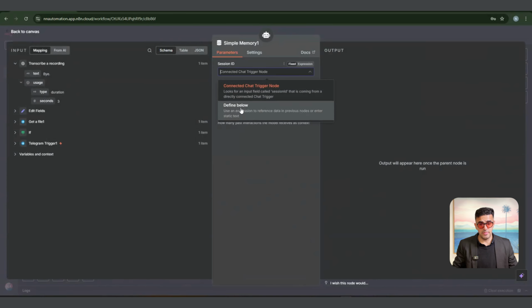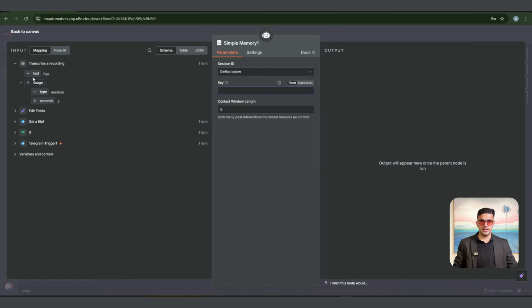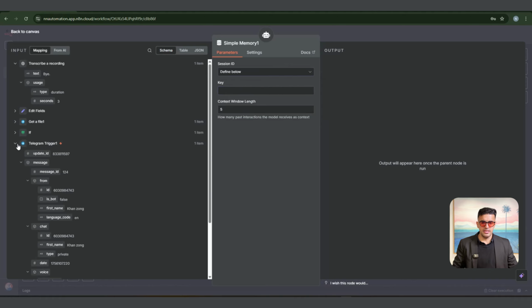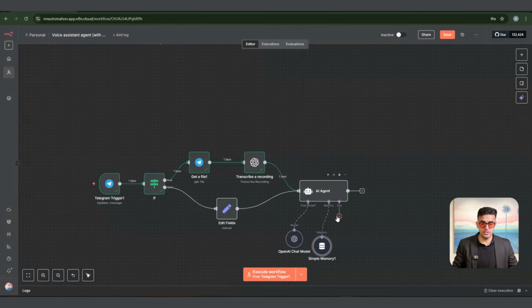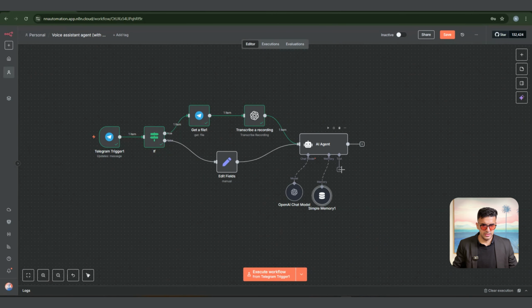We're also going to set up a memory, because we want to remember all of these conversations and all of these chats. So define below, I'm going to click on define below. And then we are going to take it from the trigger, and we are going to take the chat ID, because we wanted to remember the whole key for the chat ID, the whole chat information. We want the AI to really remember that.